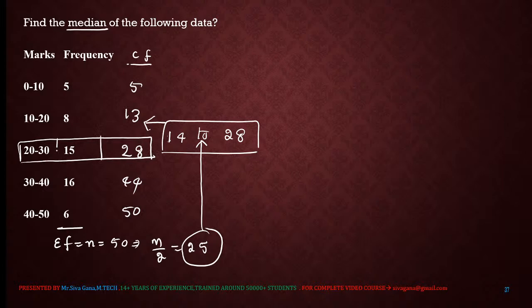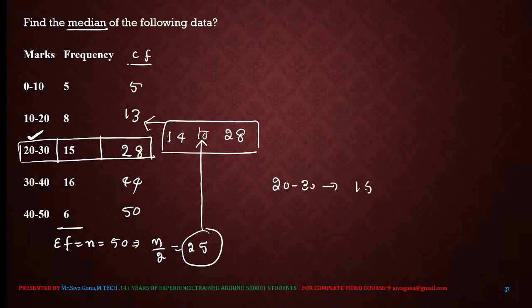From 14 to 28, what range of numbers are present? 20 to 30. So the model class is 20 to 30.